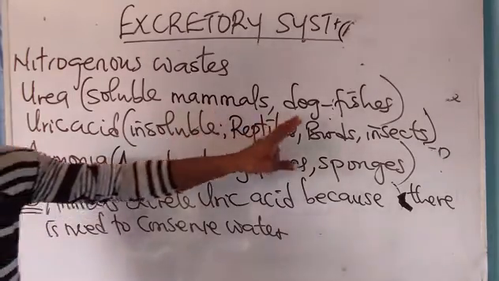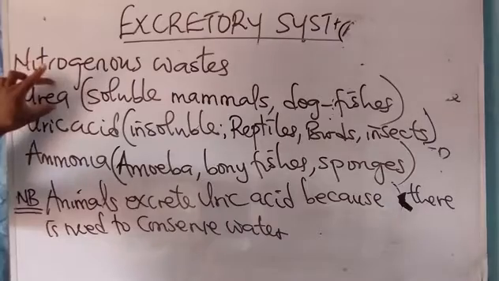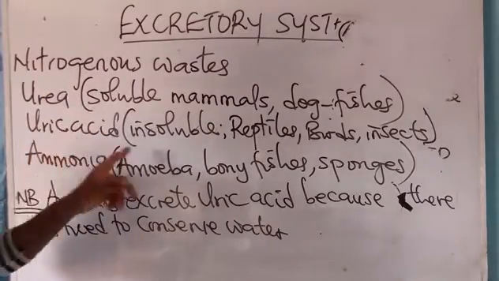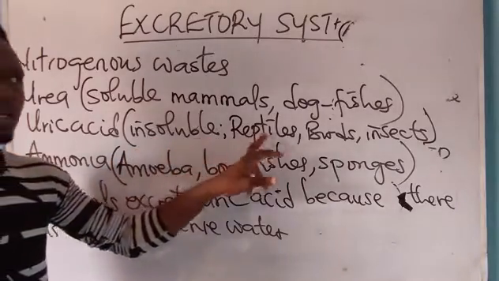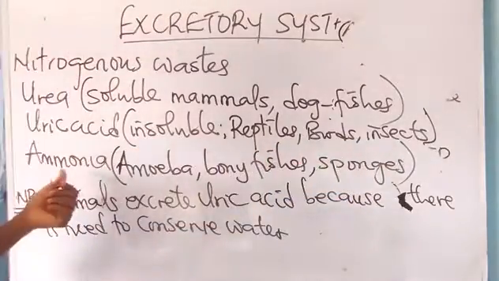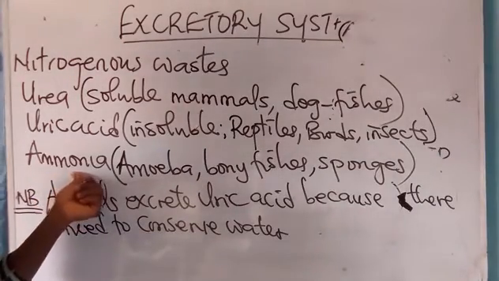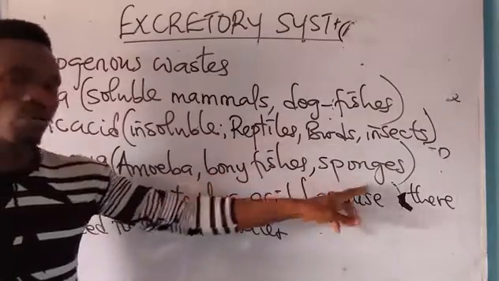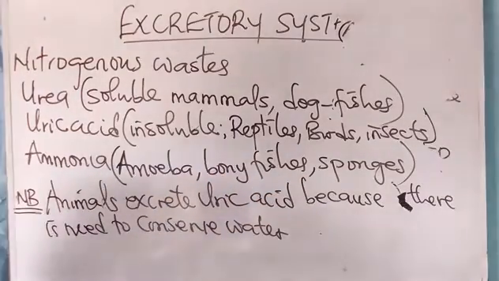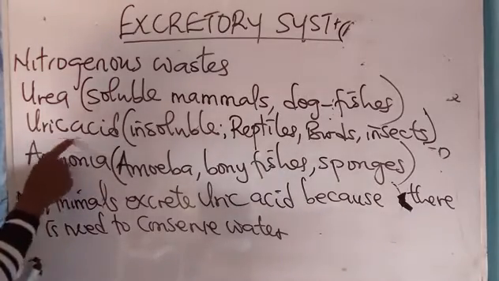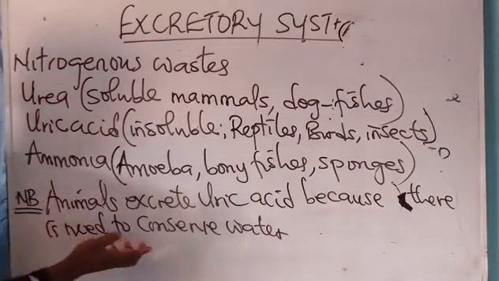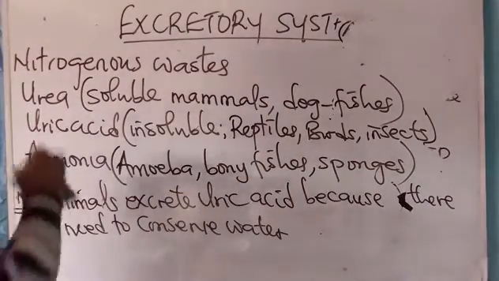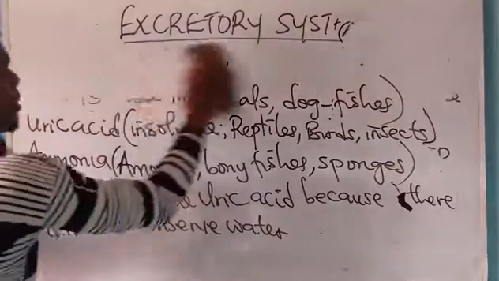And I said mammals and dogfishes excrete urea as their nitrogenous waste. Of course, it is soluble. Then uric acid, insoluble, excreted by reptiles, birds, and what? Insects. You have ammonia. Ammonia is sparingly soluble, that is partially soluble, and excreted by amoeba, bony fishes, and what? Sponges. Take note of that, okay? These animals excrete uric acid because there's what? Need to conserve water.